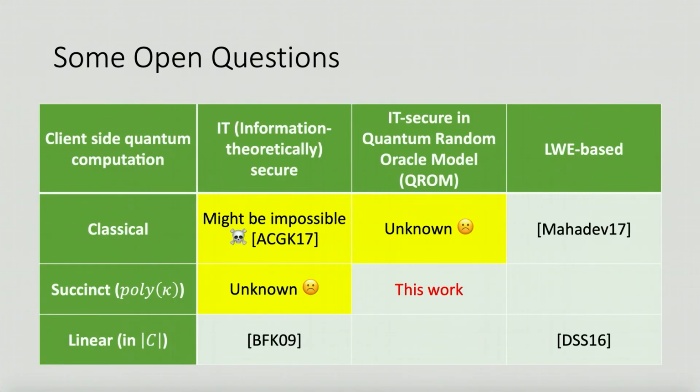And there are some open questions. Our result naturally gives rise to the following open questions. Could we get more understanding of this table? We still do not understand what is impossible in the blind quantum computation problem. Even if we already have some negative evidence on classical client, fully secure protocols, these evidences are still very far away from ruling it out. So more understanding of this problem will be very interesting.